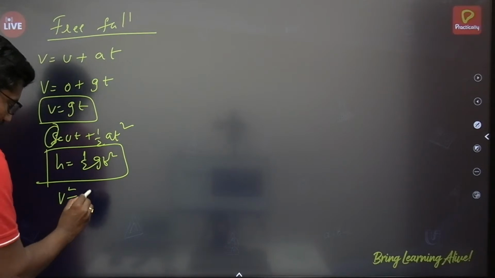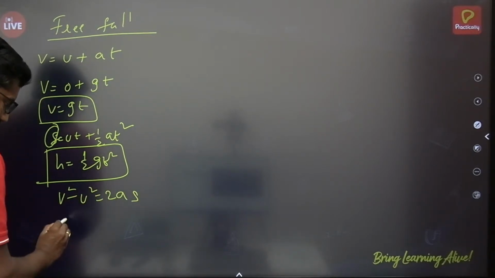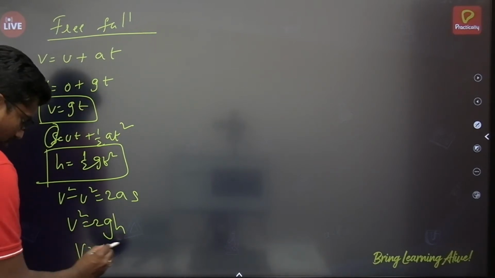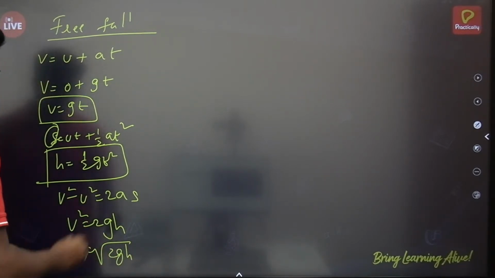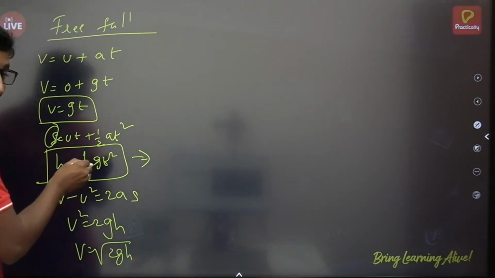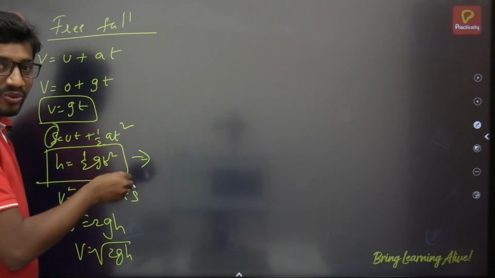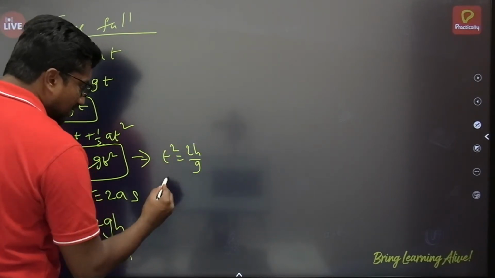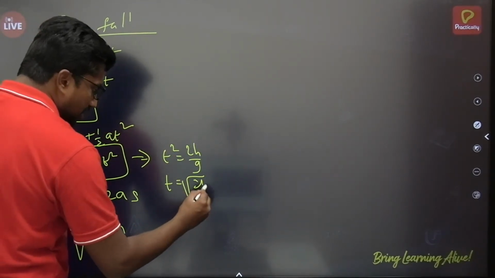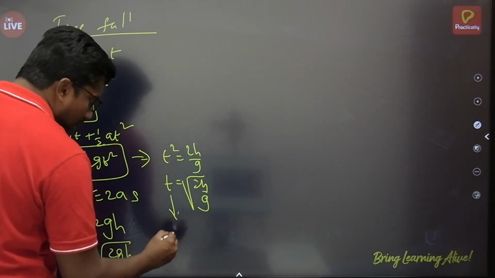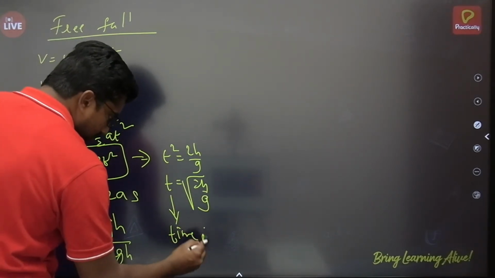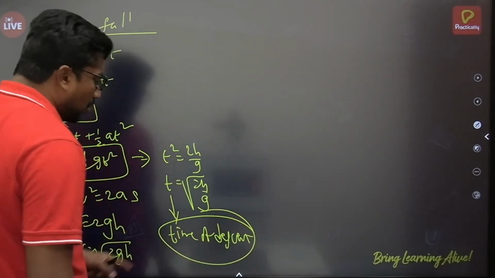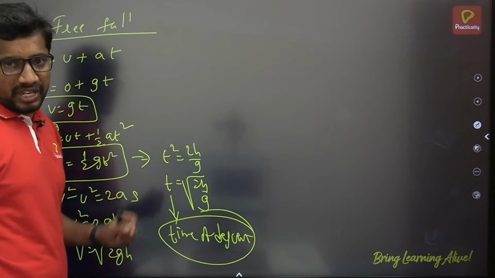Similarly, v square minus u square is equal to 2as. We can write this as v square is equal to 2gh, then v is equal to root over 2gh. From this one you can find the time taken by the body to reach the ground. So t square is equal to 2h by g, then t is equal to root over 2h by g, where this t is called the time of descent. Time taken by the body to reach the ground is root over 2h by g.